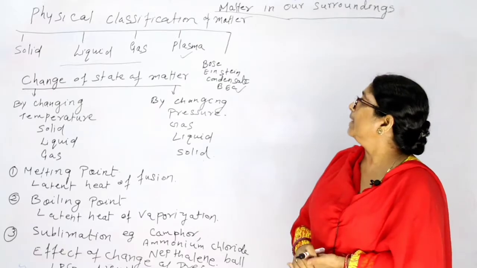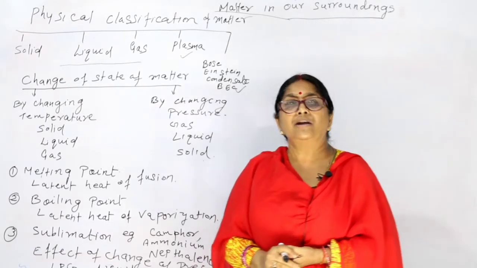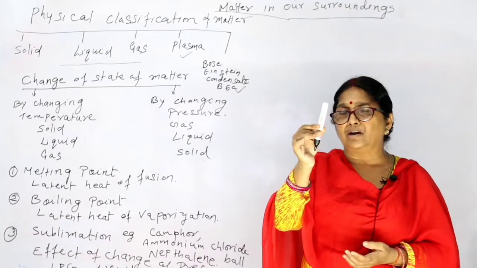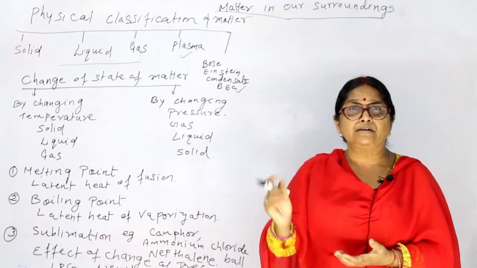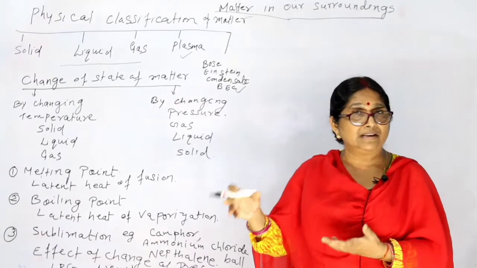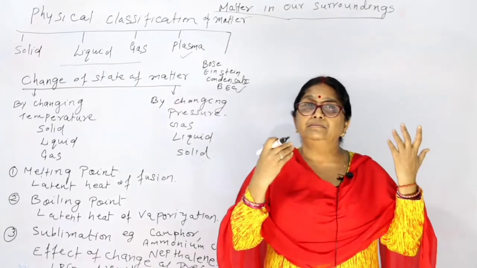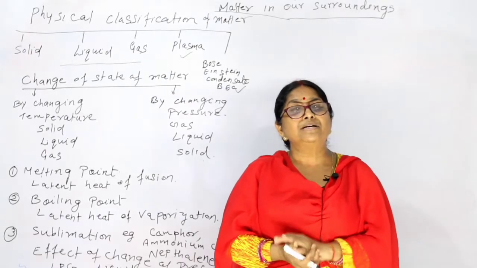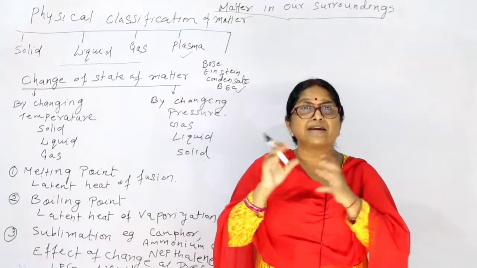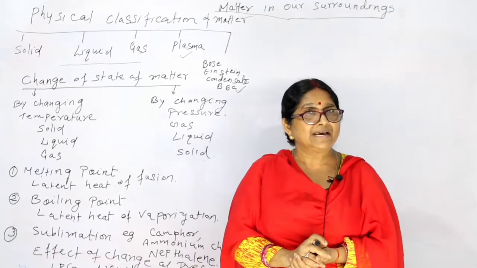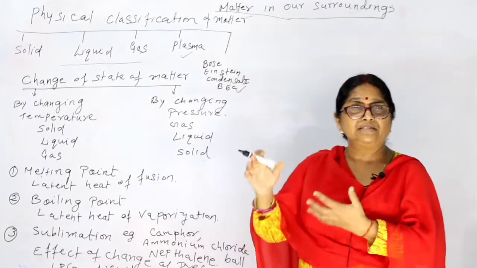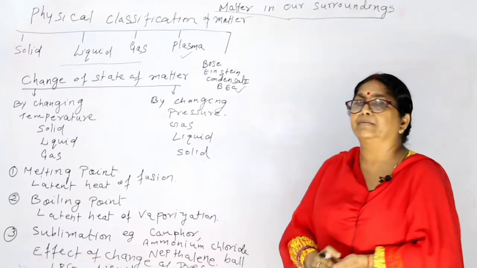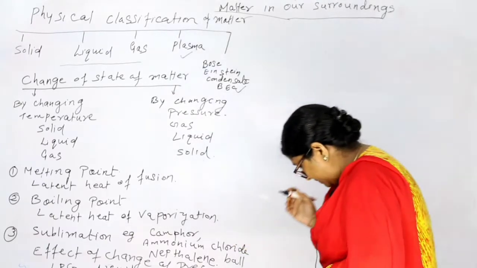Now see, when we say solid, this pen, when you are seeing it, it is solid. When you see water, what is water? Water is liquid. Oxygen, hydrogen, all these are gas. So how do they exist in these states? There must be some characteristics of these solid, liquid and gas. So let's discuss that. Now we are going to start.